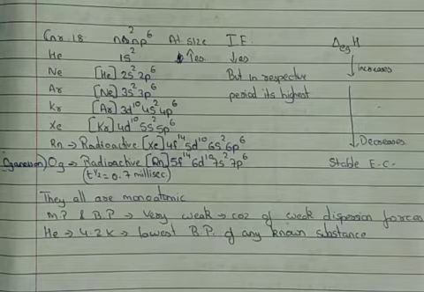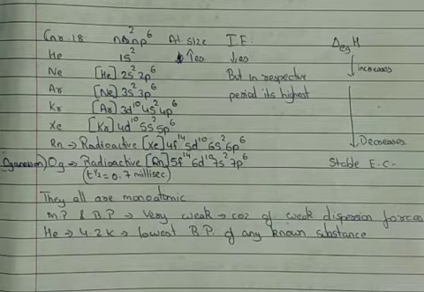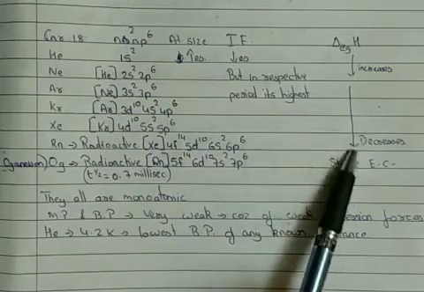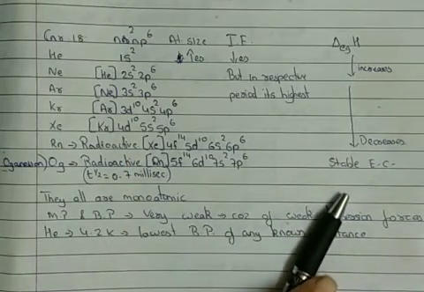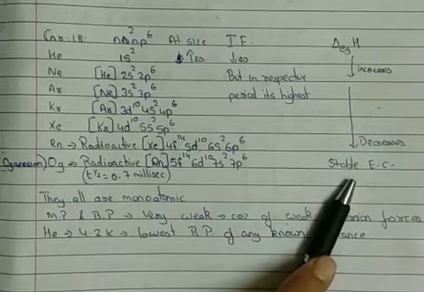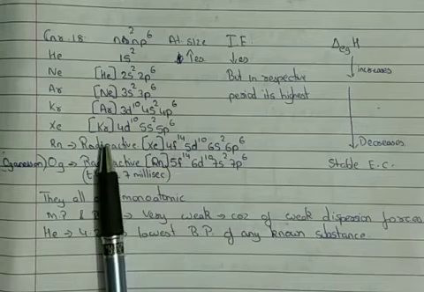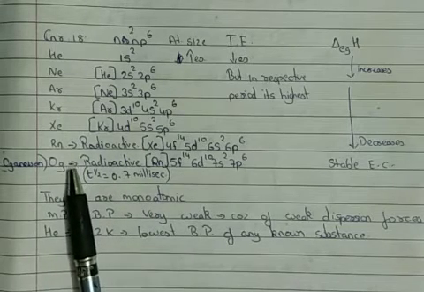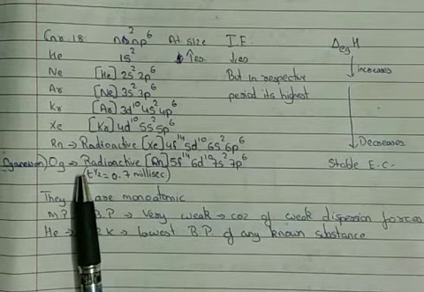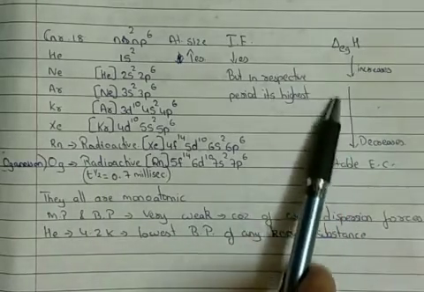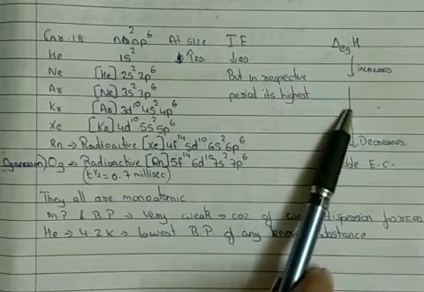So for elements of group 1 to group 17, the electron gain enthalpy is a negative value, whereas for group 18 elements, it is a positive value. Again, the reason is the stable electronic configuration. As they have a stable electronic configuration, they have no tendency to accept an electron, and therefore their electron gain enthalpy is a very large positive value.